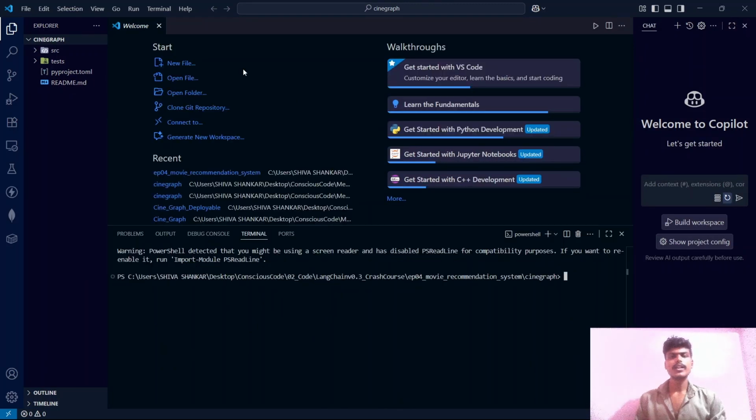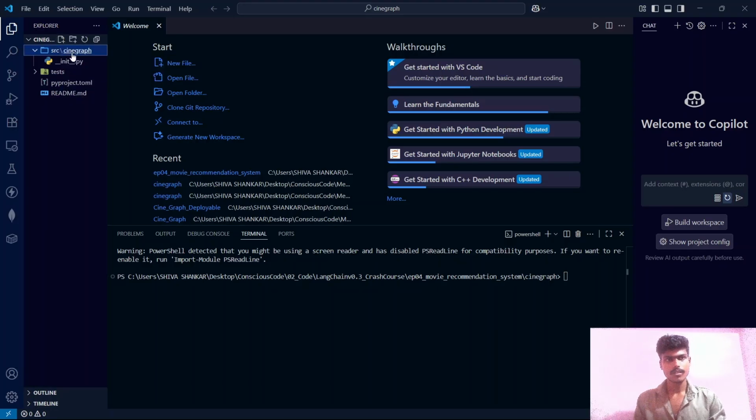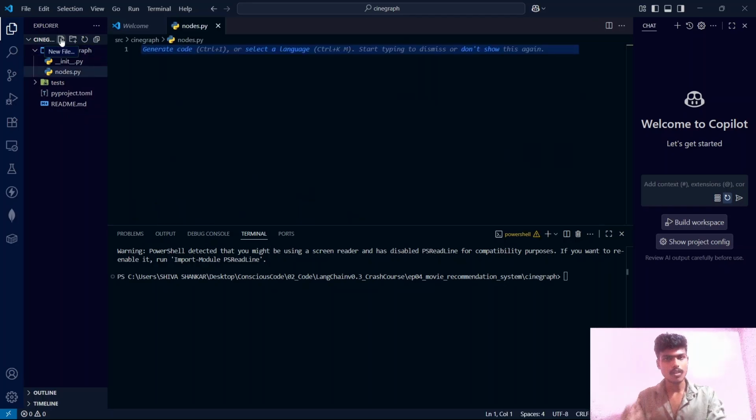We are using poetry to keep our project clean and reproducible. It manages dependencies and virtual environments so you don't end up with a broken Python soup on your machine. And let's just set up the project structure. This is the nodes.py. It will hold the logic for each step of the agent as we have discussed earlier.